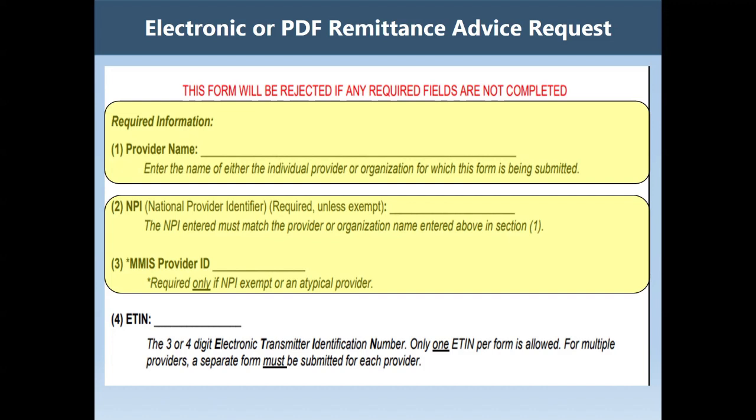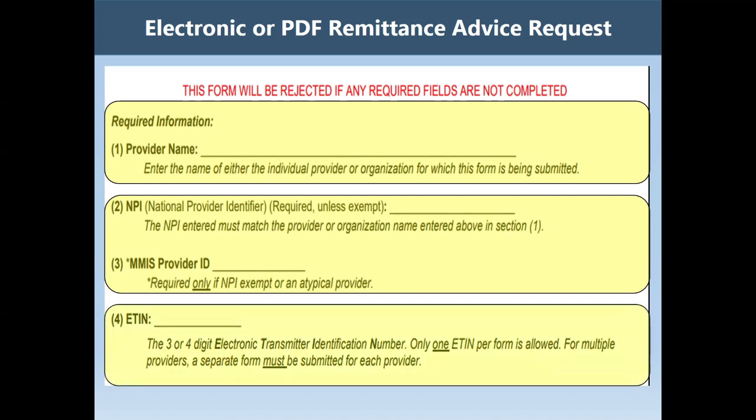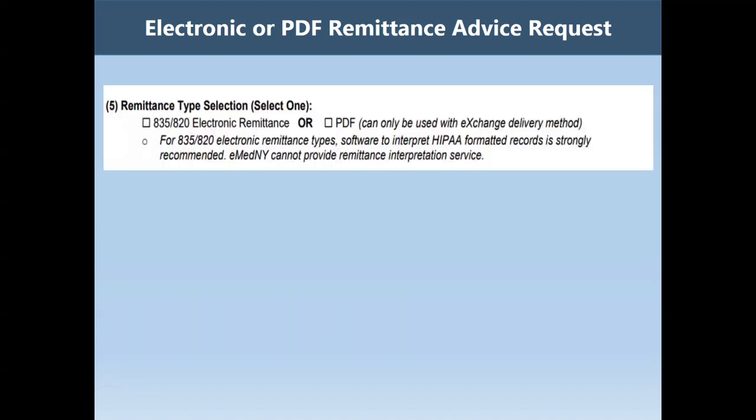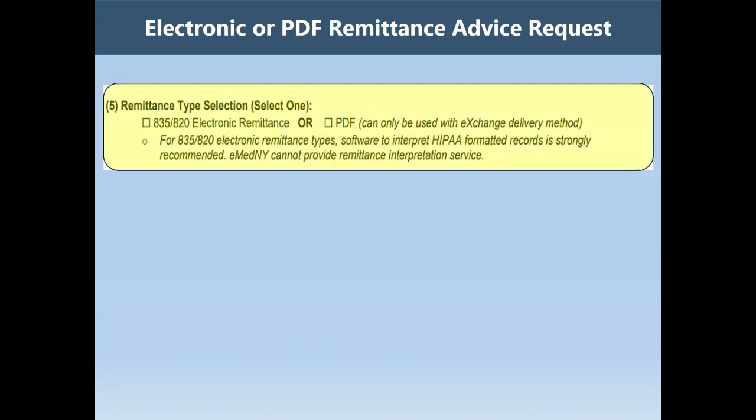In Field Number 4, ETIN, enter the 3- or 4-digit Electronic Transmitter Identification number. Only one ETIN is allowed per form. For multiple providers, a separate form must be submitted for each provider. In Field 5, Remittance Type Selection, select either 835-820, Electronic Remittance Advice, or PDF. Please make sure to select only one option.